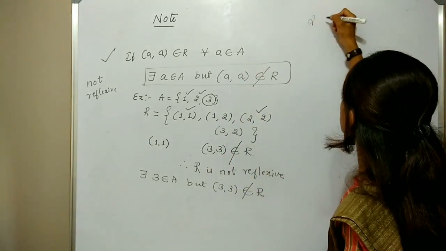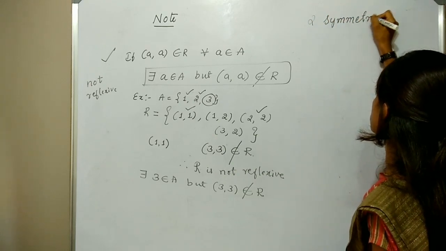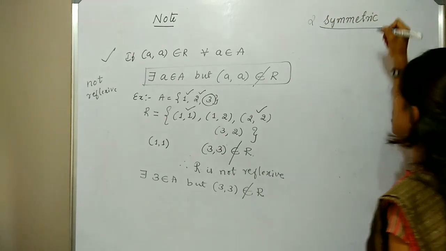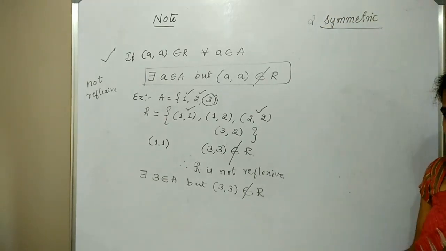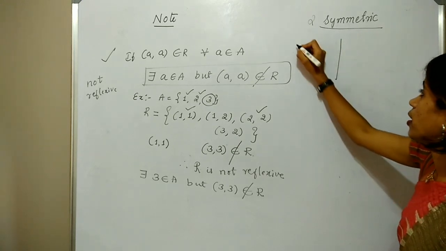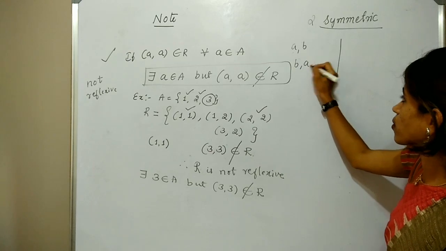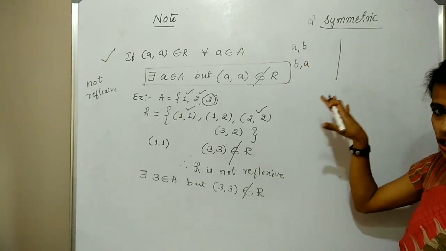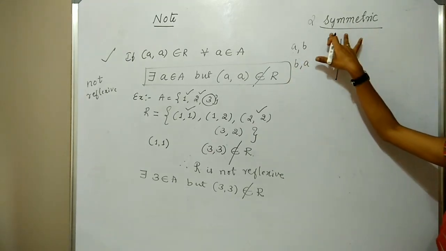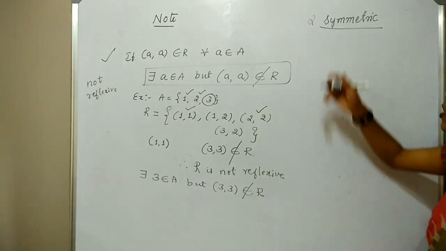Second one, symmetric relation. The word symmetric itself says symmetry means the exact half. If I have (a, b), then the complete opposite, that is (b, a), must be in the relation R. Then we say that it is symmetric. Let us define formally.